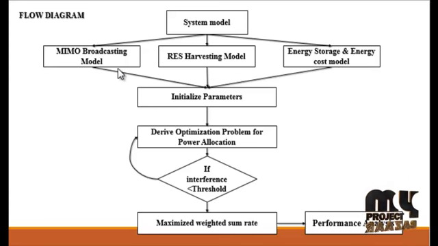In the MIMO broadcasting model, consider a MIMO downlink system where a base station serves a total of K mobile users. The base station is equipped with NT transmission antennas, while each of the K users has NR receiving antennas. Different from works where the base station is purely powered by harvesting RES, here we assume the base station is jointly supplied by the persistent power sources from the main grid as well as the harvested renewable energy.